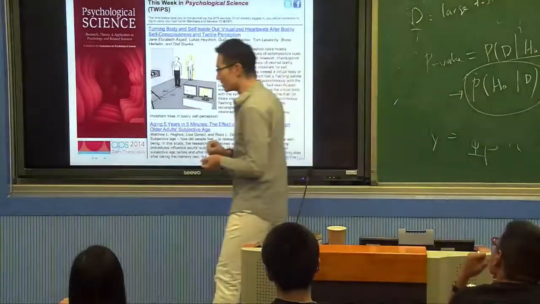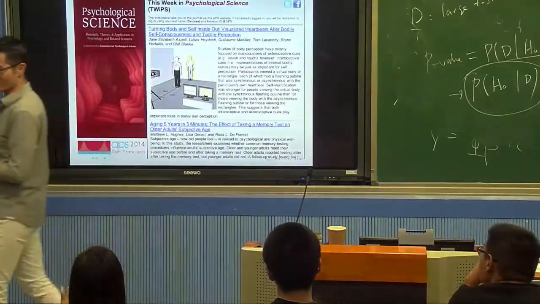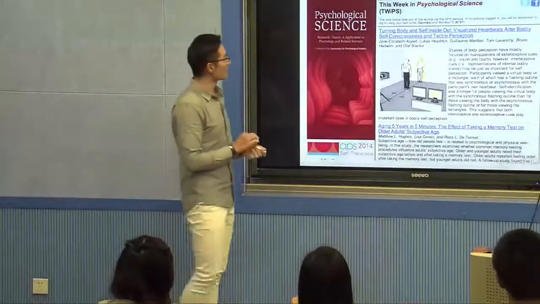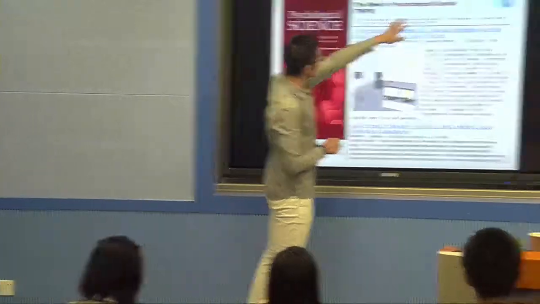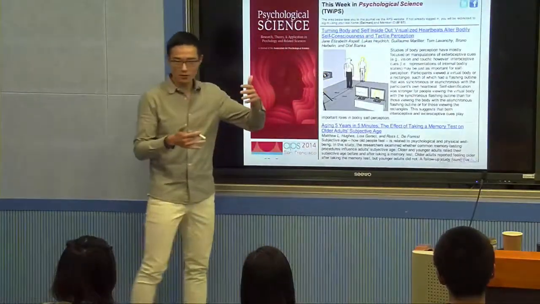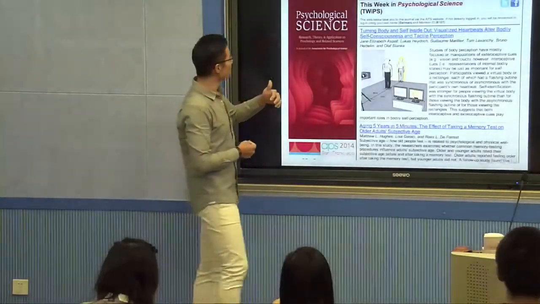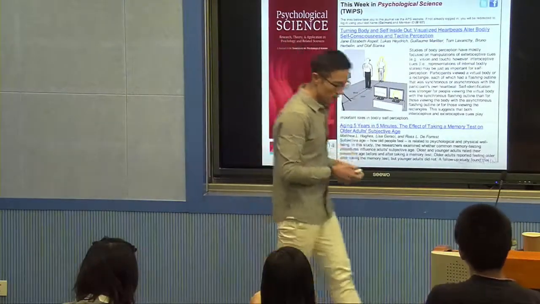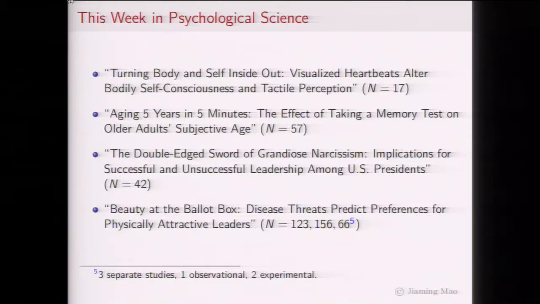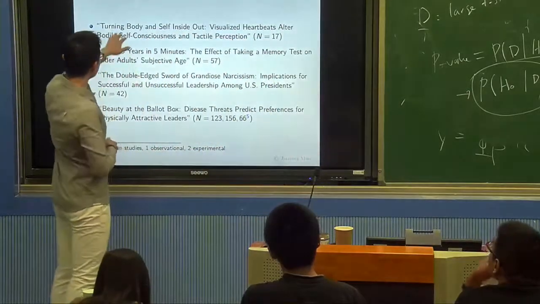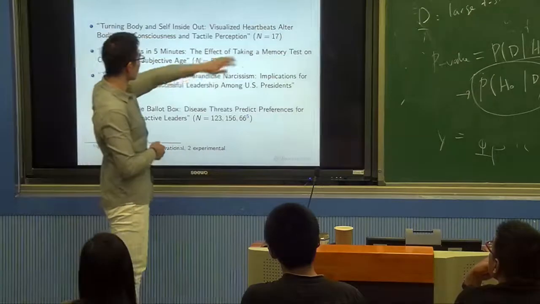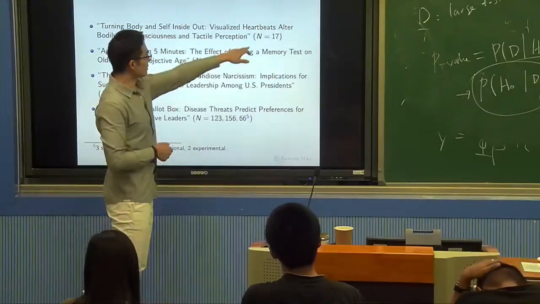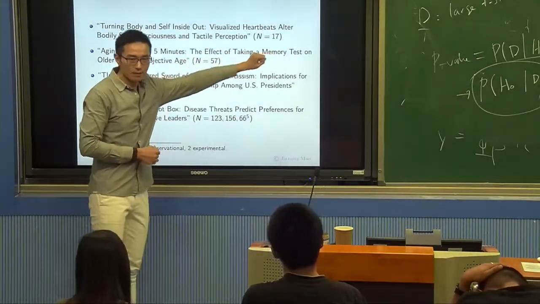And that's why, this is again taken from Andrew Gelman when he criticized psychology. These are studies from Psychological Science, a top journal in psychology, actual research published in one issue of the journal. Here are the studies published: turning body and self inside out, visualizing heartbeats, etc. The sample size is 17.